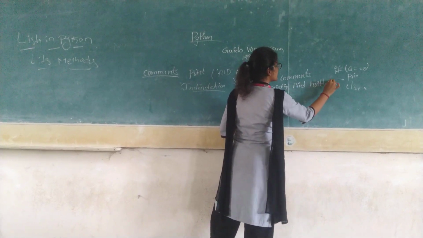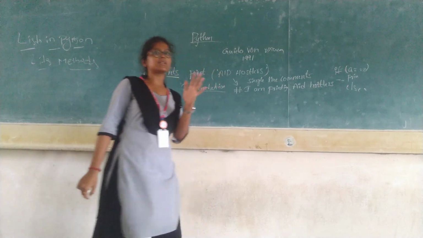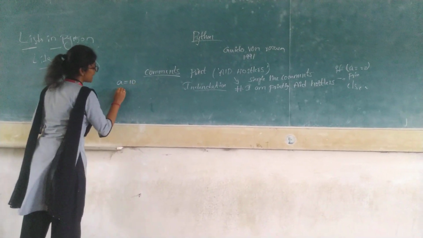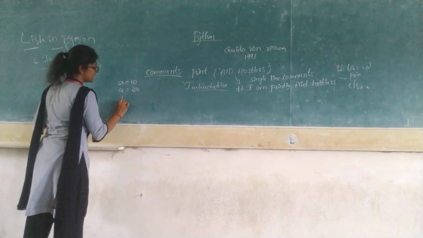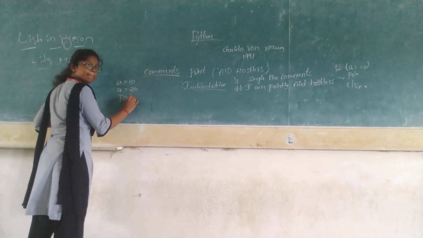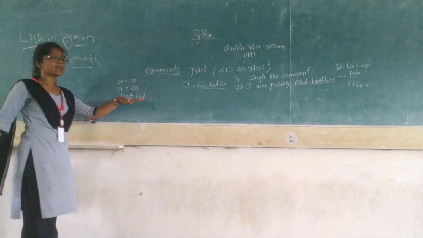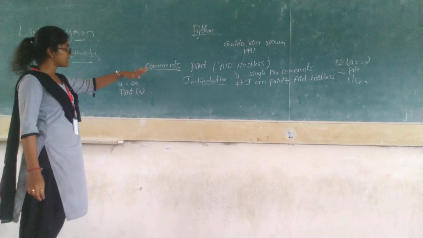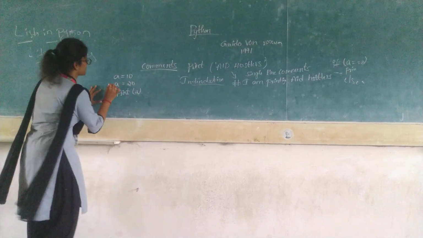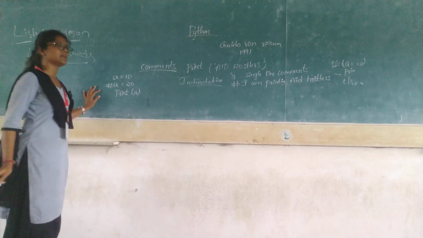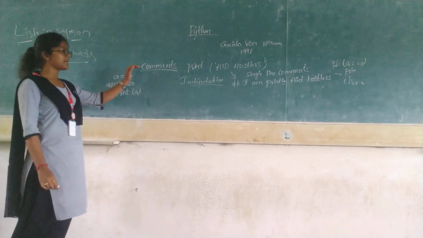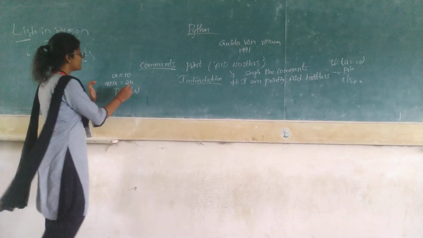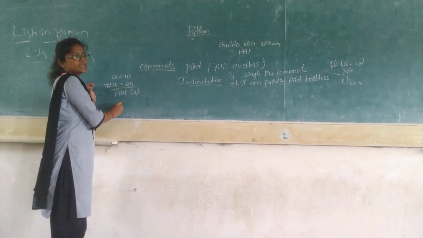This is one reason we will use comments, and another reason is, see, here I am taking a is equal to 10 and a is equal to 20, print a, which will be printed, 20 will be printed, right? So in order, I have to only print a is equal to 10. I don't want to print a is equal to 20. What should I do? I have to keep it as a comment. So that a will be printed as 10, and here I use it as a comment now, so it will be a comment and it will not be printed as 20.